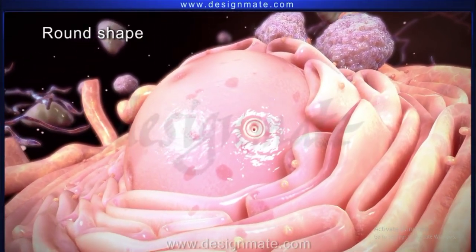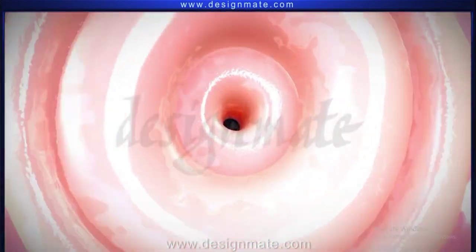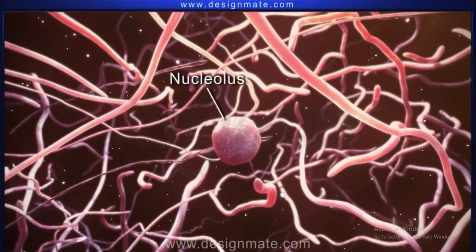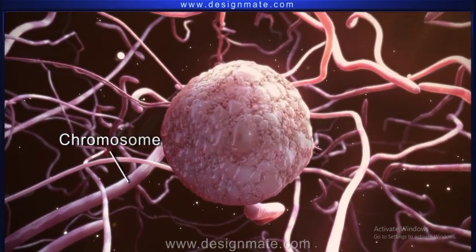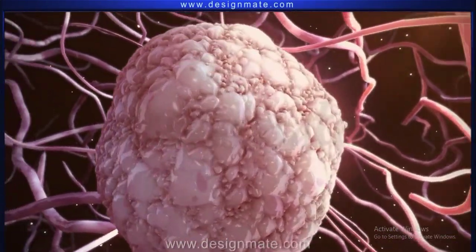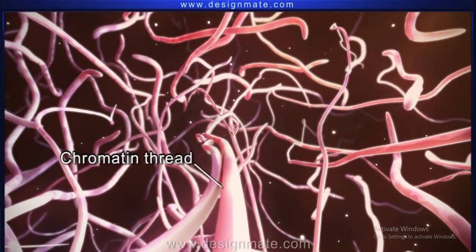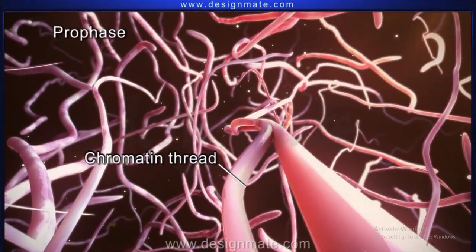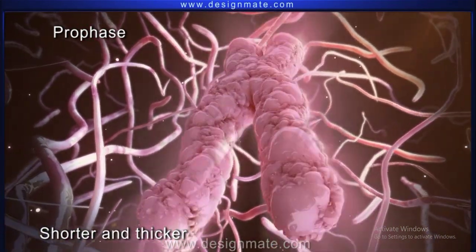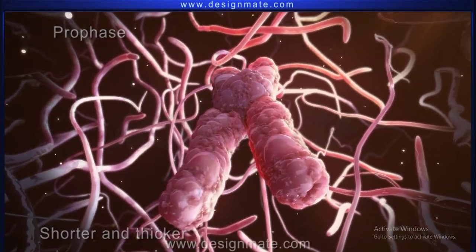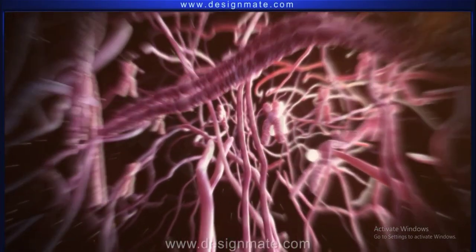Structurally, the nucleus is composed of three main parts: the outer nuclear envelope, the nucleolus, and the chromosomes, in the form of chromatin threads. During prophase, these chromatin threads become shorter and thicker due to condensation. These chromosomes are still inside the nuclear envelope.